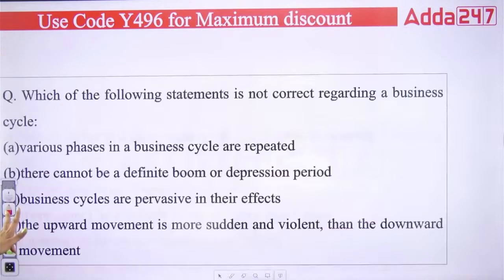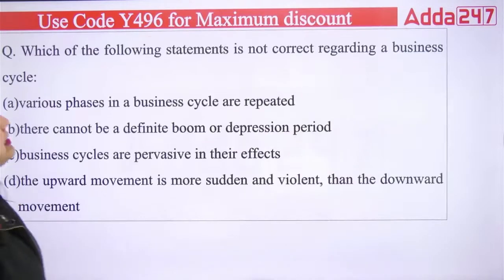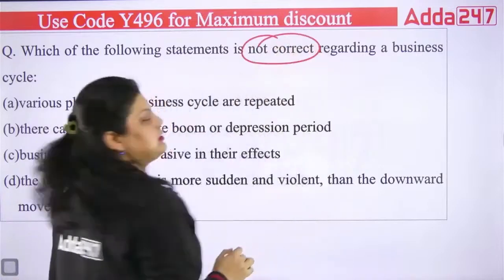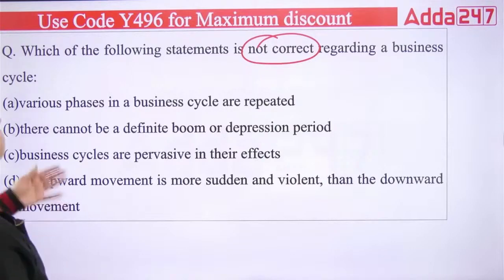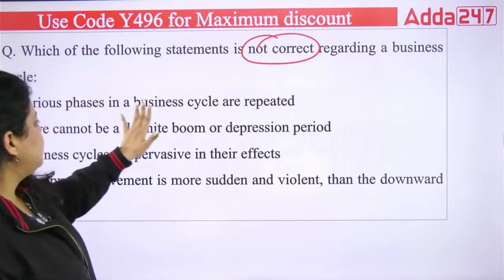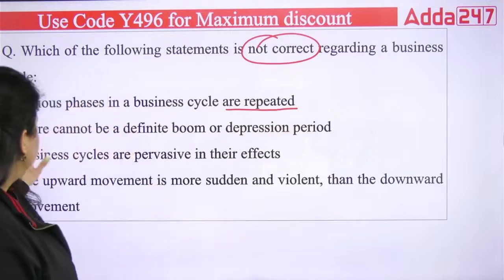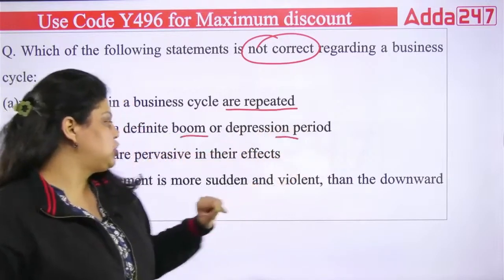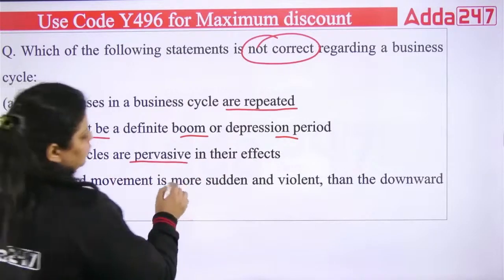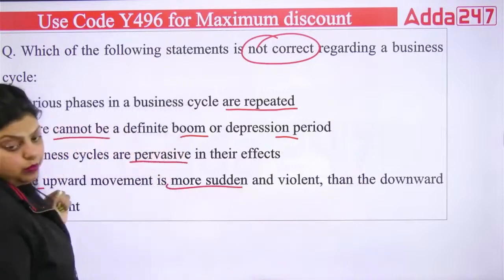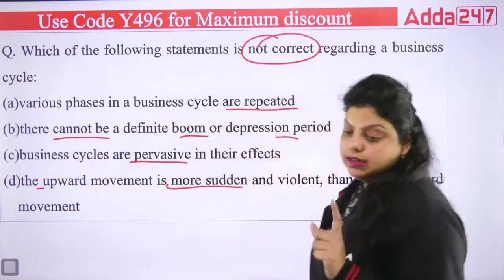Next question. Which of the following statements is not correct regarding a business cycle? First is saying the various phases in the business cycle are repeated. Second, there cannot be definite boom or depression period. Third, business cycles are pervasive in their effect. Fourth, the upward movement is more sudden and violent than the downward movement. Now you have to answer which of the following here is not correct.